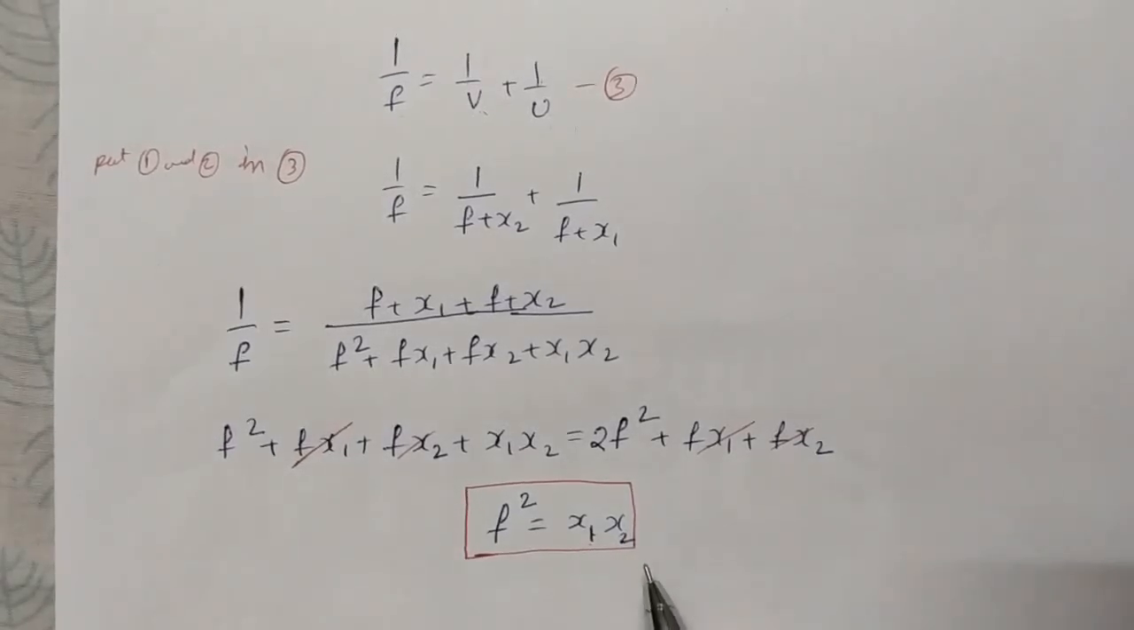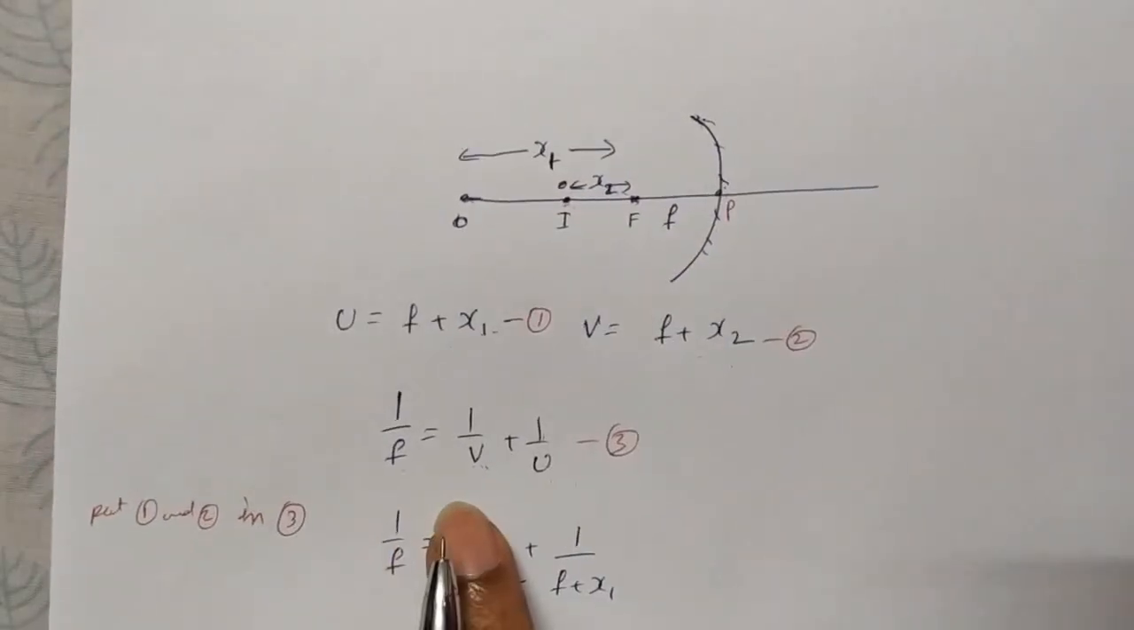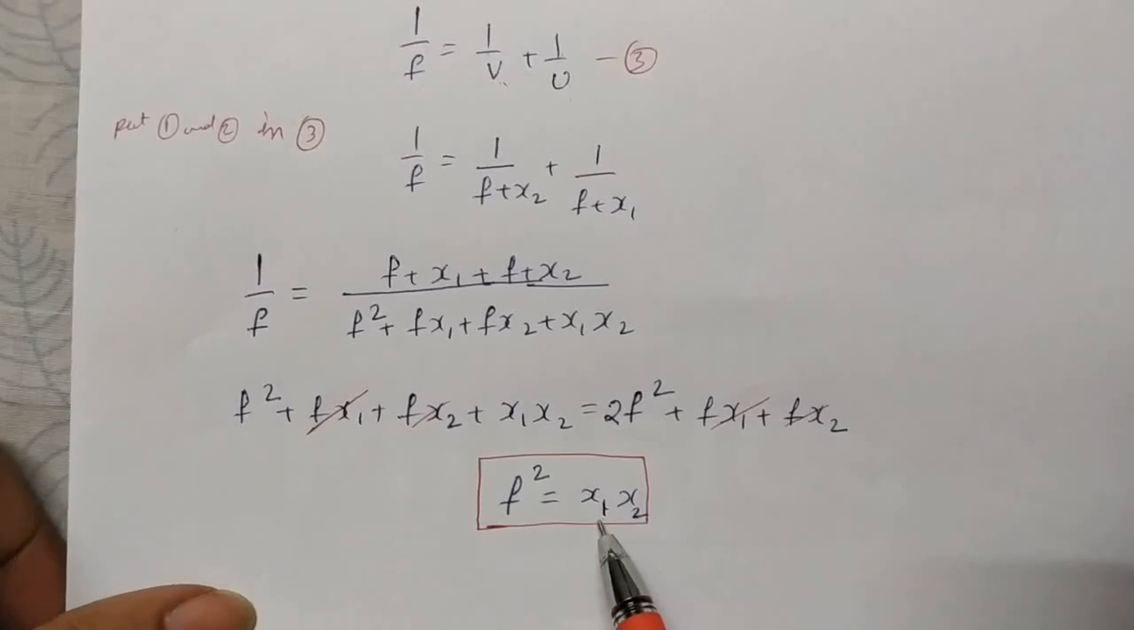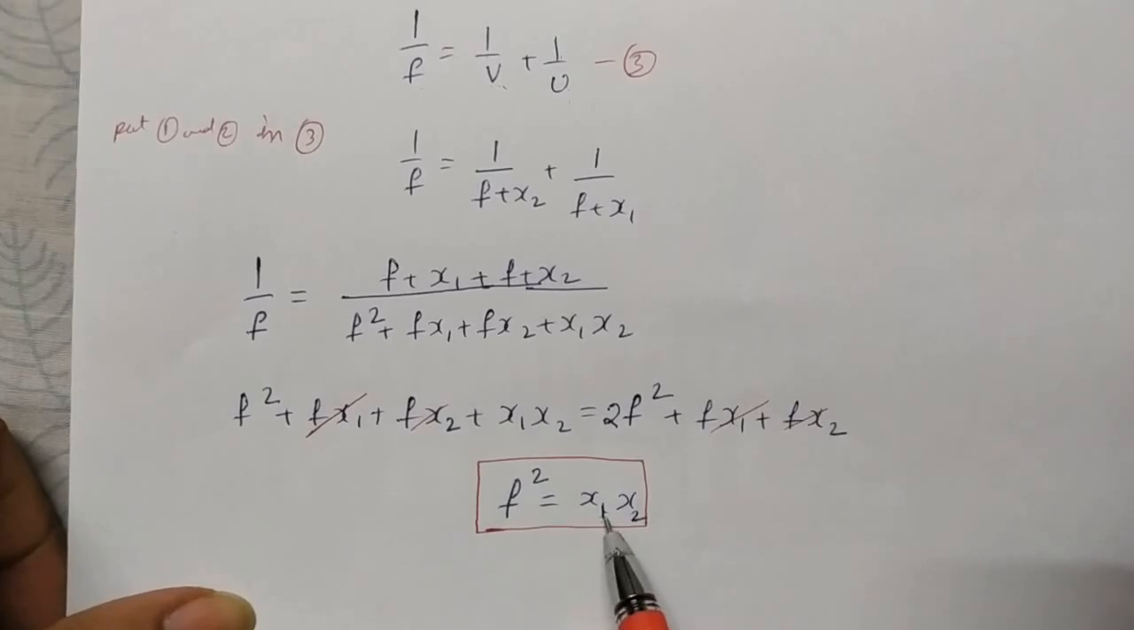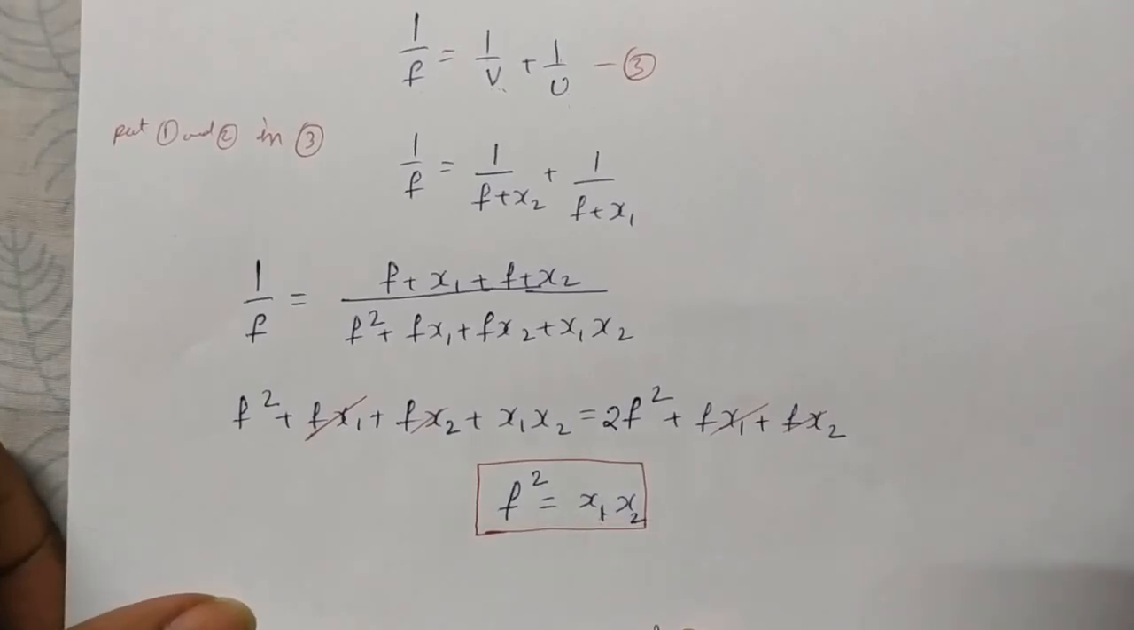from the pole. From the pole, we already know the formula, f equal to 1 by v plus 1 by u. So if you know the distances of the object and image from the focus point, then we get the relation f square is equal to x1 x2.